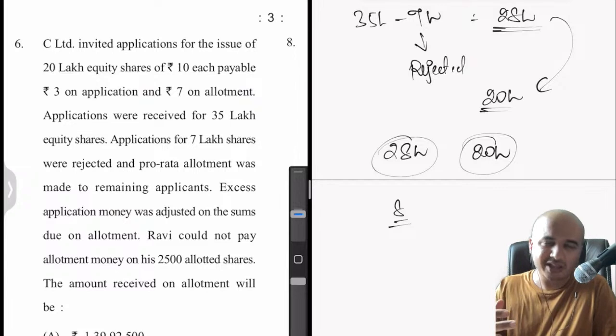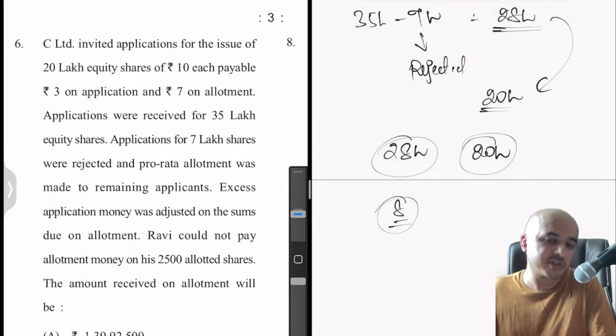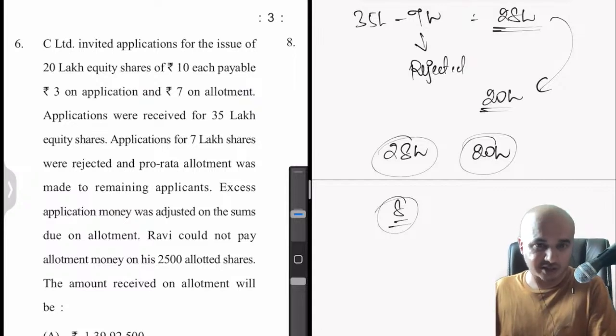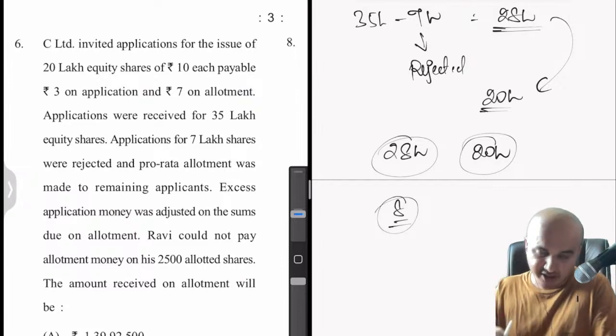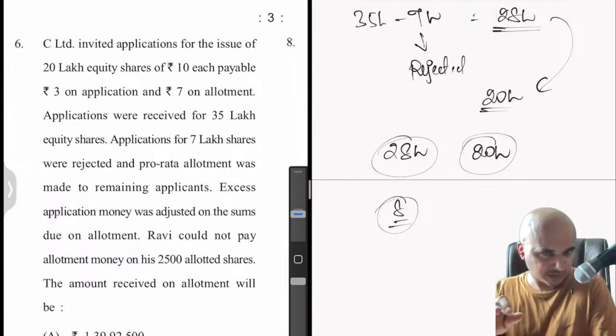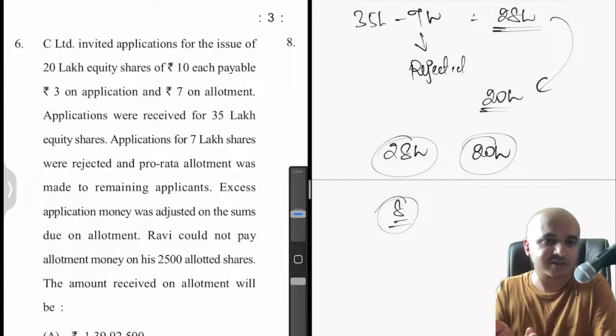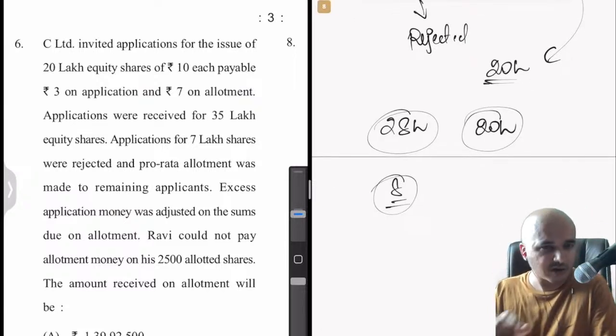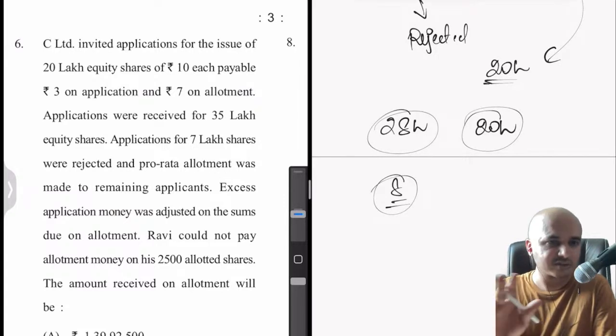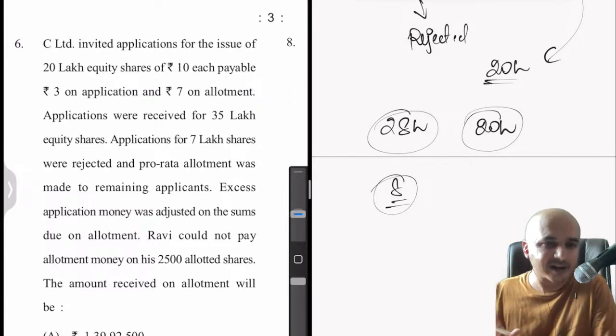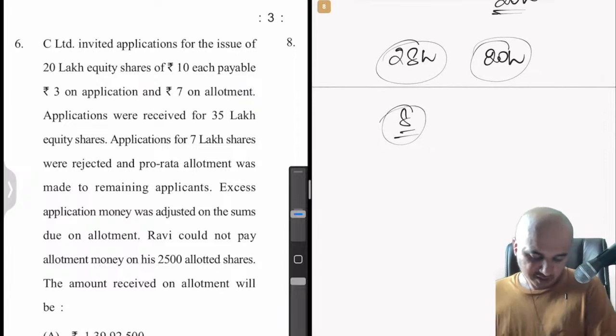When you are supposed to pay the allotment money, we will tell you how much you are supposed to pay, because 8 rupees is already with us, which we will apportion towards the next installment, which is nothing but the allotment. So this is how it works in theory. Practically this will never happen. Why? Because companies will never issue shares on an installment basis. Who will do all this nonsense? Tell me. So this is an outdated topic, but nevertheless it's there for us to understand the journal entries and calculations. Okay.